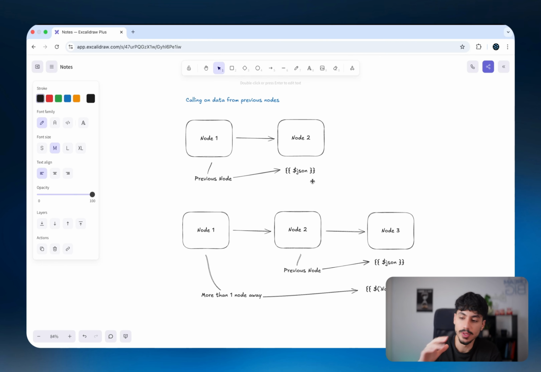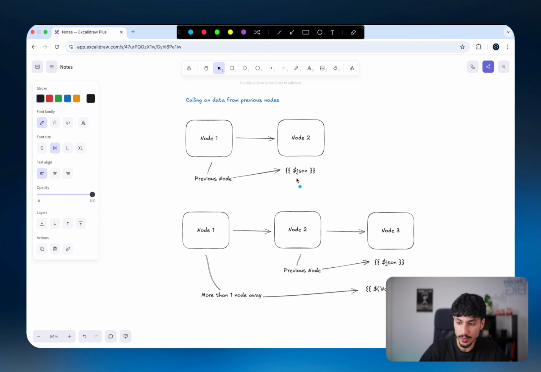So when it comes to calling variables from previous nodes inside N8N, you don't always only have to call the variable from the most recent previous node. So as you can see, for example, in this case, we have node number 1, which goes to node number 2, which then goes to node number 3. Now in node number 3, obviously we can call on the data that's being passed on from node number 2 very simply. The way we do that is that we put these double curly brackets, and double curly brackets tell N8N that, hey, this is an expression. Or basically just let's say, hey, this is a bunch of code. It's not just normal text.